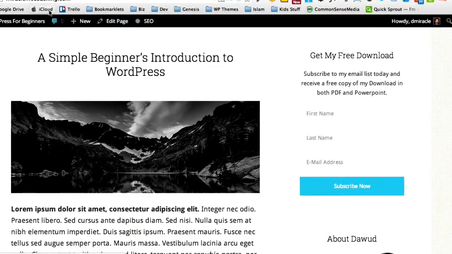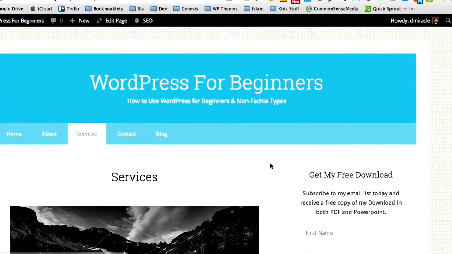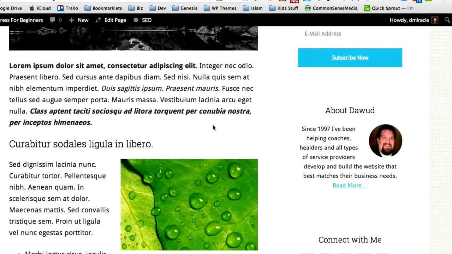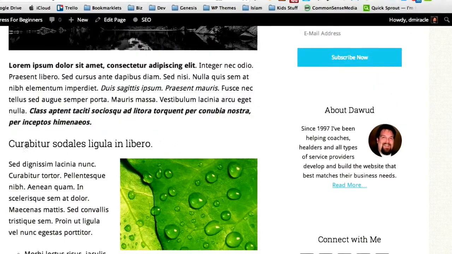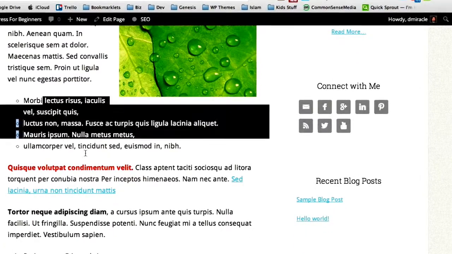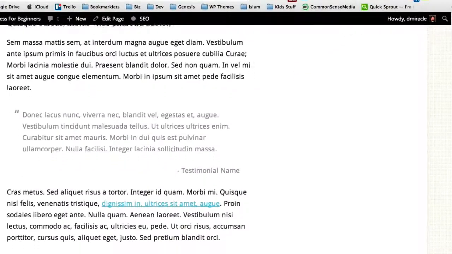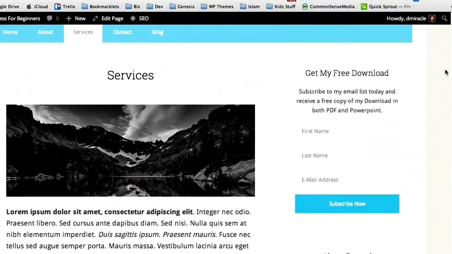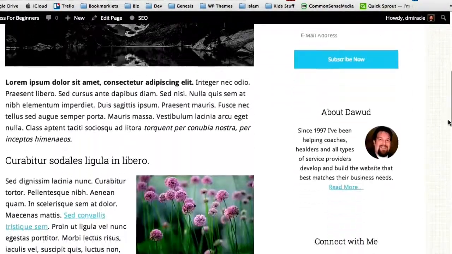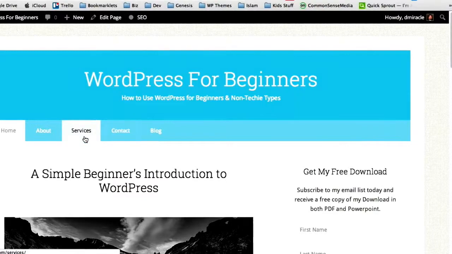Look at this. I mean, this really is incredible. We've now added two images to the page. We have still our bolded and italic text, our headlines, our bullet lists, our red text, our links. We've done all these updates in such a little amount of time. And we're getting our services page to look an awful lot like our about page. Look at that. A little different, but very, very similar.